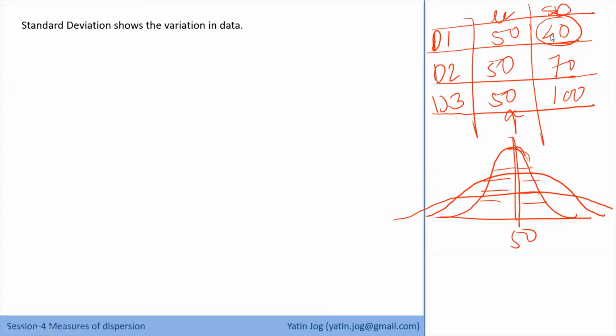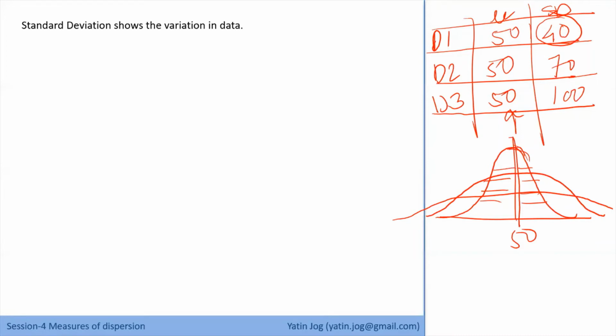So with the combination of mean and standard deviation, you can now visualize your data set clearly. Only the mean is not a complete description, but mean and standard deviation together give you the complete distribution of the data set: how it is spread across, what the mean is, and what the distance of each data point from the mean can be. All these things you can know from only 2 values, mu and standard deviation. That's why these are called parameters or population parameters. If you know mu and standard deviation, you can easily predict about that data set. If you don't know them, then you have to go for non-parametric methods.